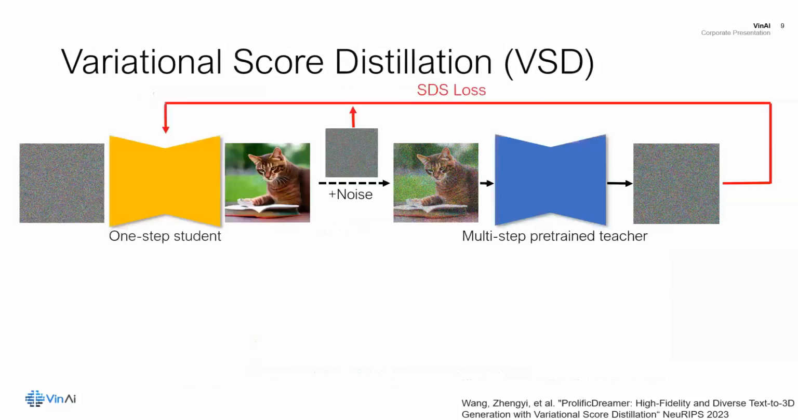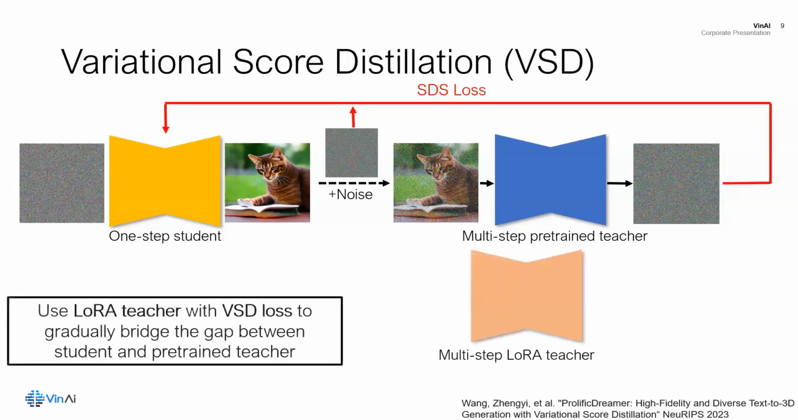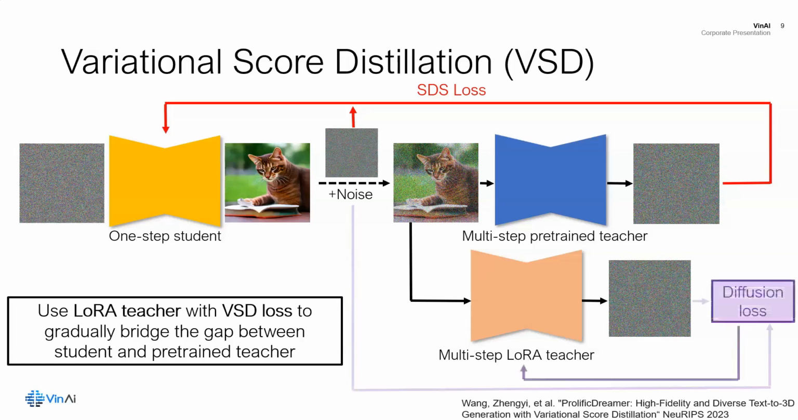Starting from the SDS pipeline, we utilize an additional LoRA teacher to bridge the gap between the student and the frozen teacher. Here, the image generated from the one-step student is added with noise and input to the LoRA teacher, which is then updated with the normal diffusion loss. Also, the SDS loss is replaced with the VSD loss, whose gradient is the difference between the predicted noise from the two teachers. We alternate between updating the student model and the LoRA teacher.